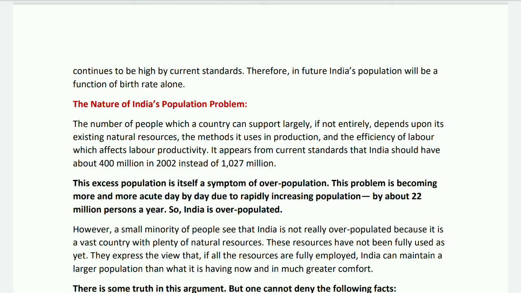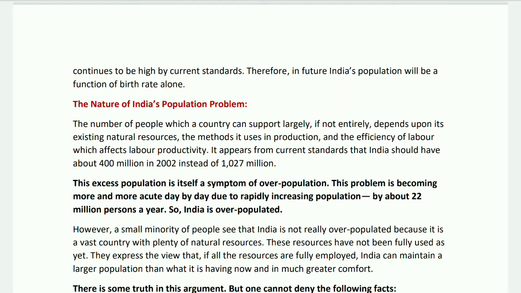The number of people which a country can support largely, if not entirely, depends upon its existing natural resources, the methods it uses in production, and the efficiency of labor, which affects labor productivity.